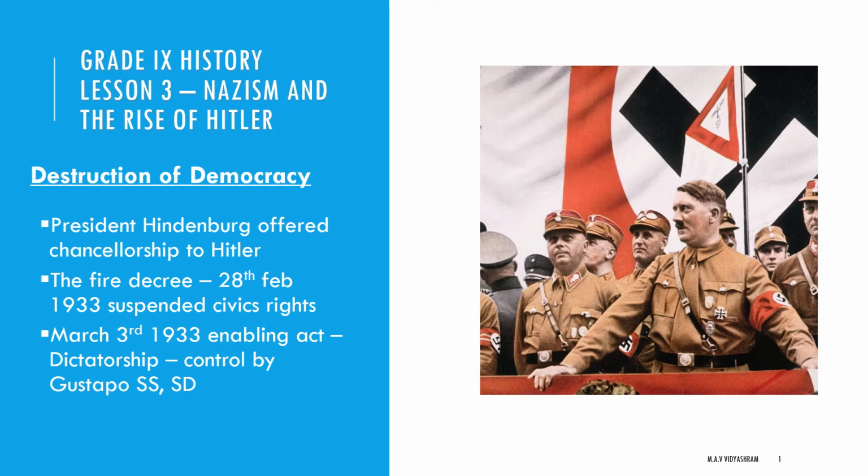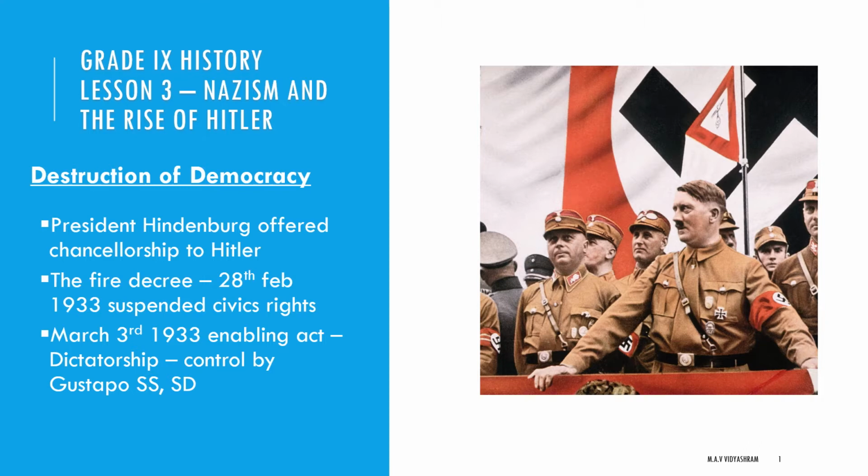Then the Fire Decree was made on 28 February 1933. According to that Fire Decree, what happened? It suspended civic rights like freedom of speech, press, and assembly, which had been guaranteed by the Weimar Constitution. What was guaranteed by the Weimar Constitution was now suspended by the Fire Decree, which was made by Hitler. Third one, the March 3rd, 1933 Enabling Act.